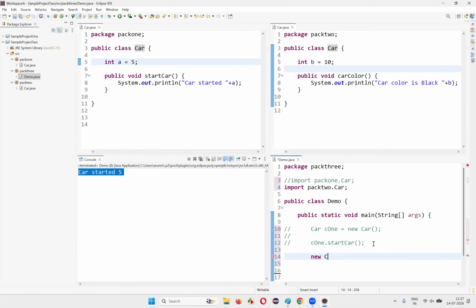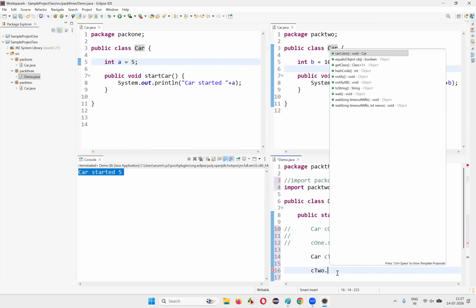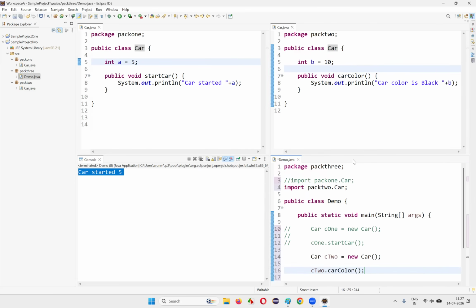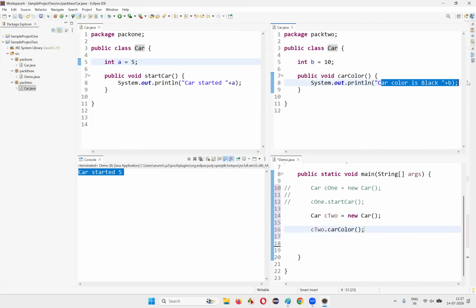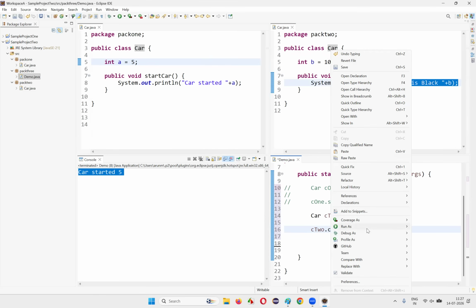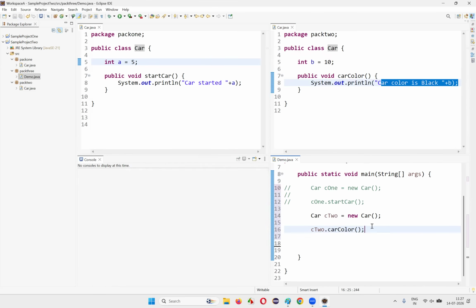Here I'll create an object for the Car which is imported from pack2, not pack1 this time. Car c2 is equal to, and using this object reference, I will not be able to access startCar, but I will be able to access carColor. c2 dot, you see, carColor is coming, but startCar is not. Now run this code. It will print car color is black, 10. Run it and you see car color is black, 10 is printed.